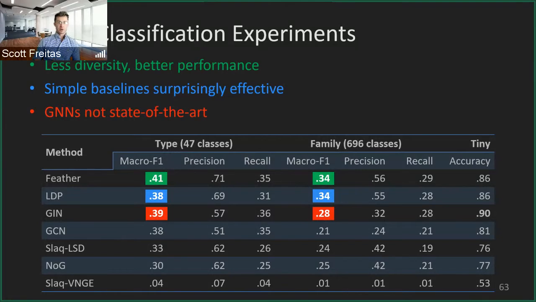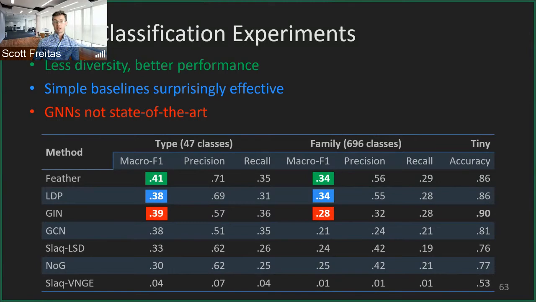And there are 3 major takeaways. The first one is less diversity, better performance, which we can see color coordinated in green here, and which makes intuitive sense. Basically, you have 47 classes, it's a much easier classification task, whereas when you move to 696 classes, it's much harder. We can see that when we jump to this increased diversity, performance drops.